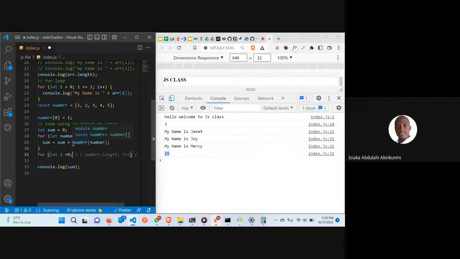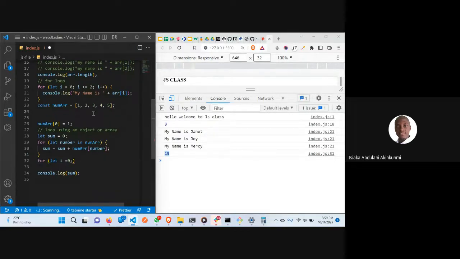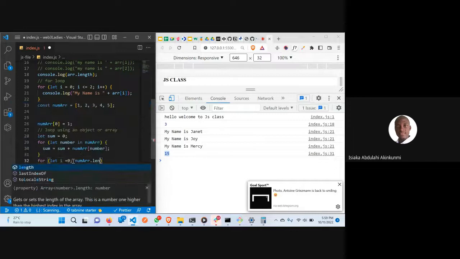The last number here, don't forget that I said the length of this array is 1, 2, 3, 4, 5. This is the length of this array, right? But now the way JavaScript works, the way an array works, to get the first number here is going to be array at index of 0. So now we are going to say number array dot length.